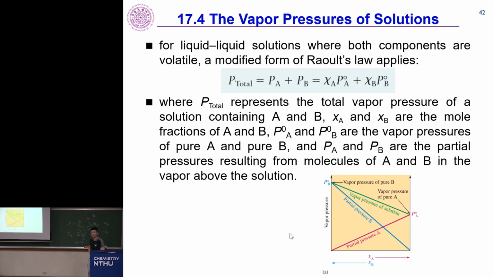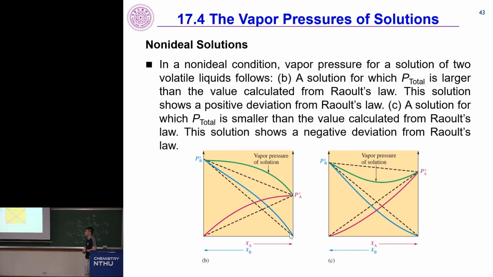And of course, if the world is that simple, right? So of course, we make some model systems and we think this is going to work. Where the total pressure is simply the sum of partial pressure A and partial pressure B. But in reality, a lot of times it's not true.